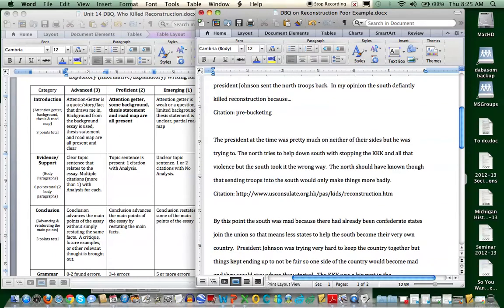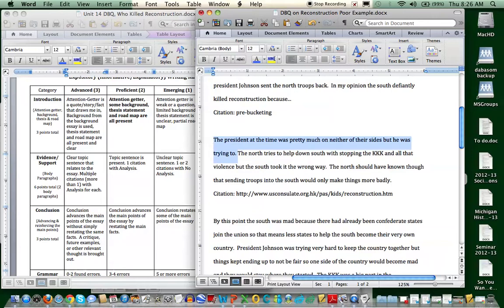"The president at the time." Again, this doesn't show me that the person knows a whole lot. You should know that this is President Johnson. It's something that we've discussed. It's something that's in the documents. You should be able to do a little better job in this. "It was pretty much on neither of their sides, but he was trying to." Pretty unclear sentence here. I'm not sure where the writer's trying to go.